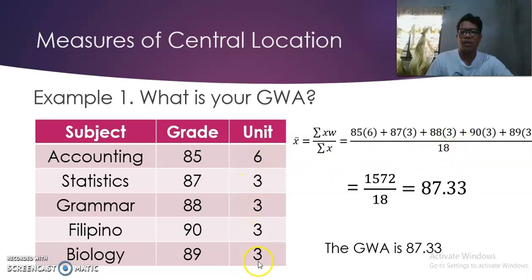So if we're going to get the total weight, 6 plus 3 plus 3 plus 3 plus 3 is equal to 18. So the total in the numerator is 1,572 divided by the denominator, which is 18. So we have 87.33. Then we could say that the general weighted average is 87.3.